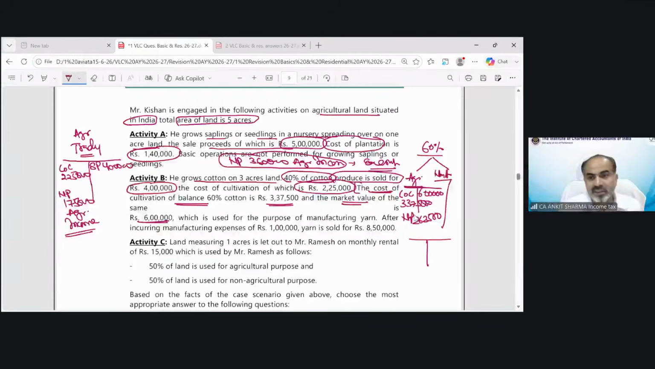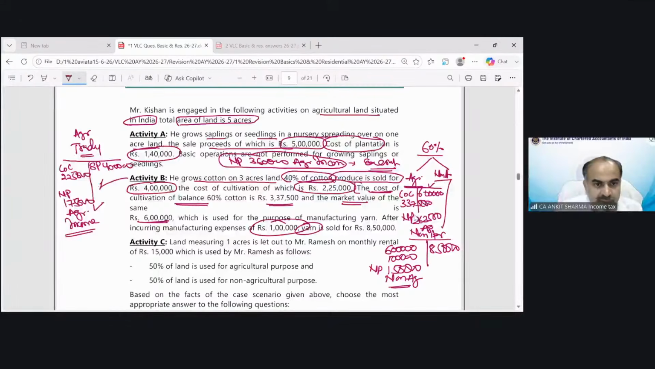So from this activity, this is agricultural. And whatever will be your selling price in case of agricultural, that would become your purchase in case of non-agricultural activity, manufacturing activity. 6 lakh would be my purchase price. 1 lakh is processing cost. And 850 is my selling price of yarn because you manufactured yarn from it. Correct? The final product is yarn. So now the net profit would be 1,50,000, which is non-agricultural. Now we have net profit from pure agriculture activity from activity B.